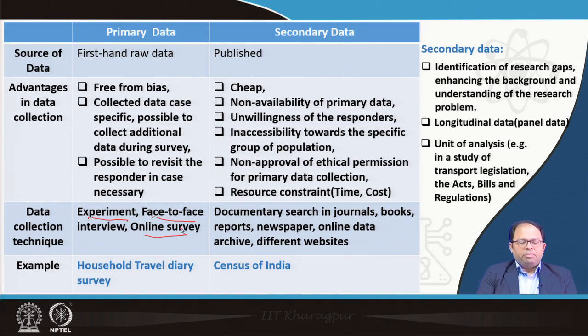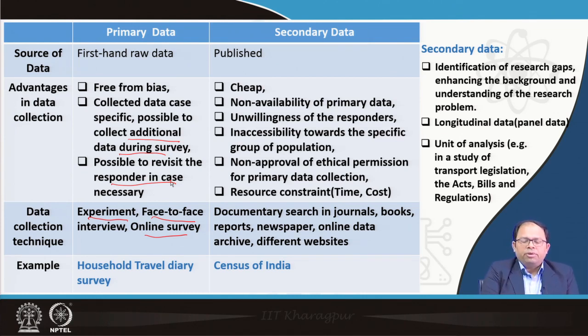So this is an example of primary data collection, and because we are designing the survey, it would be relatively free from bias, or we can design it to be free from bias. Then we can collect data as required, and additional data collection can also be done during surveys. We can also revisit the respondent in case there is any requirement, for example if we find some of the data is missing, we can again revisit the respondent and survey them, which is not possible in case of secondary data sources.